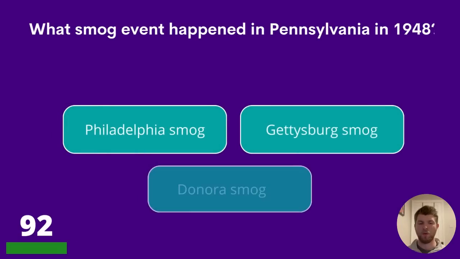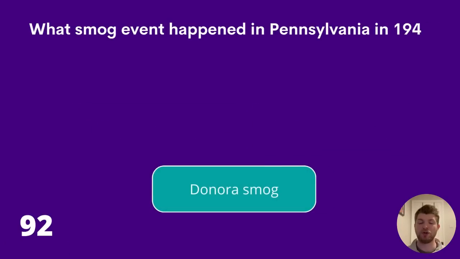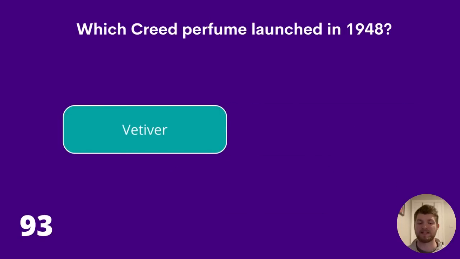Question 92. What smog event happened in Pennsylvania in 1948? Philadelphia smog, Gettysburg smog, or Donora smog? The answer is Donora smog. Question 93. Which Creed perfume launched in 1948? Vetiver, Cedrat, or Santal? The answer to question 93 is vetiver.